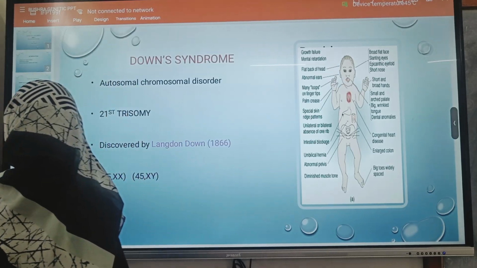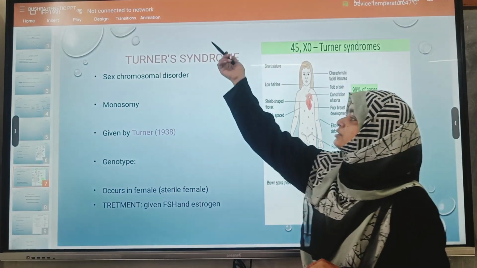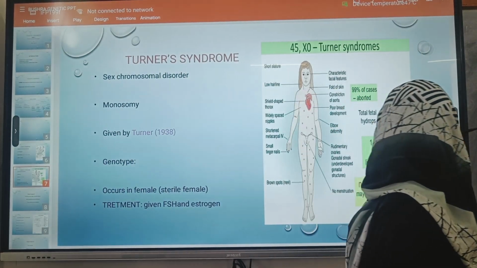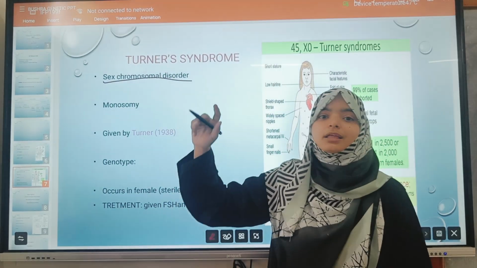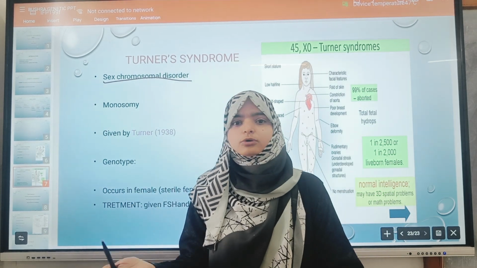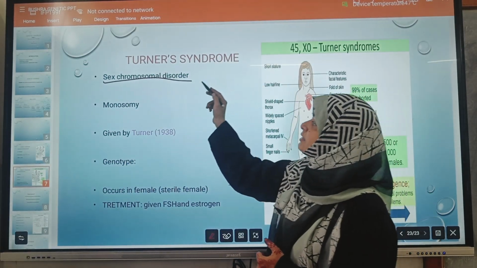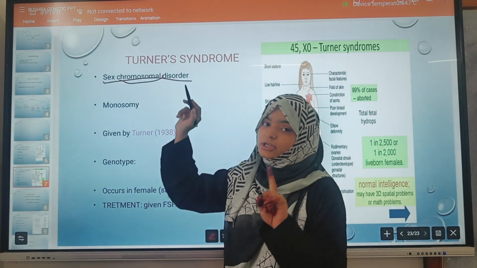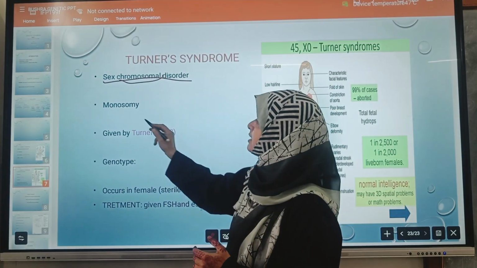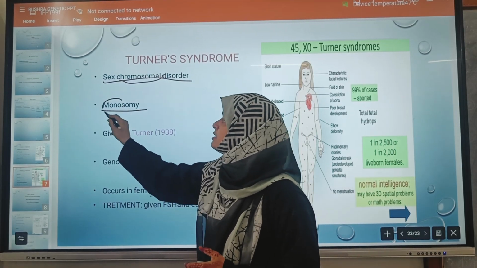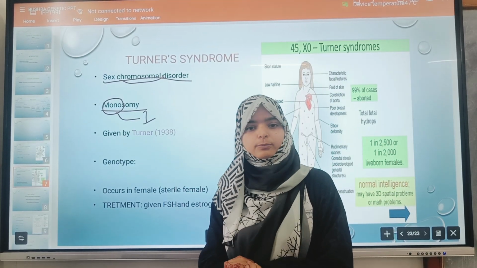Now come to the next slide. That is Turner syndrome. Turner syndrome is a sex chromosomal disorder, or we can say an allosomal chromosomal disorder, because allosome is also called the sex chromosome, which is different for male and female. Again, as it is a chromosomal disorder, there is a change in the number of chromosomes. What type of changes occur? Either addition or deletion. In this case, it is monosomy. Mono means one. Here, only one chromosome is left, which means there is the deletion of one chromosome.